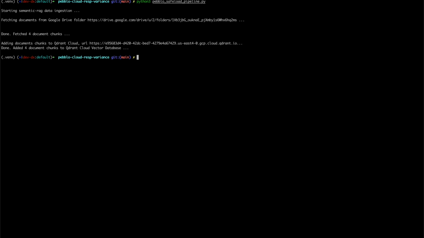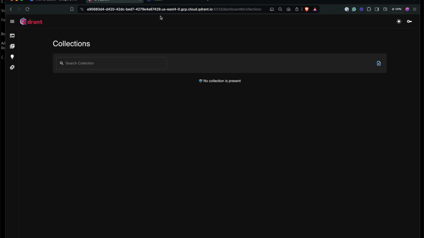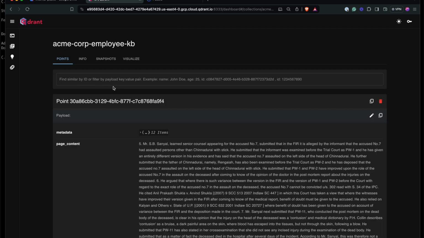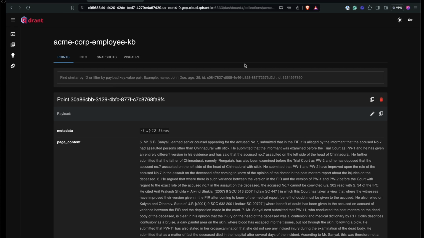Okay, the documents are downloaded and they are chunked and loaded into the vector database. Let's briefly see that. Yes, here is a new collection, and you can see these snippets got ingested into the vector database. Now let's move to the next step. And now let's see how all this comes through in a Pebblo Safe Retrieval enabled GenAI application.